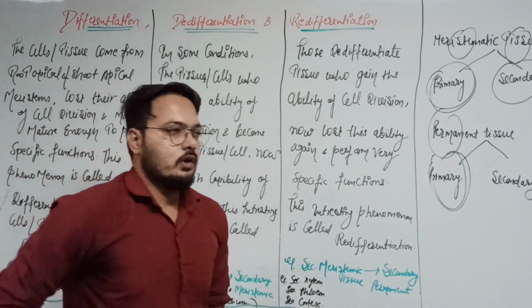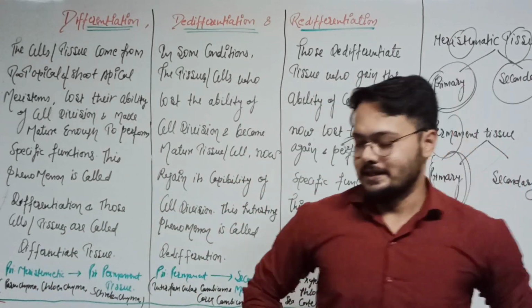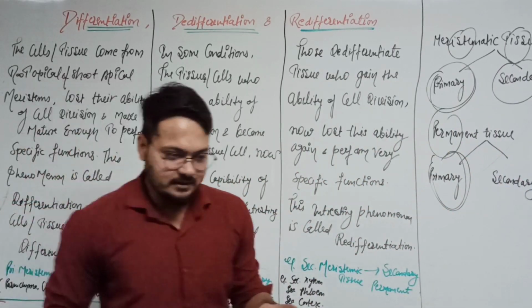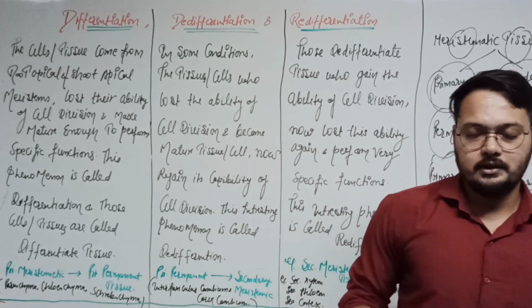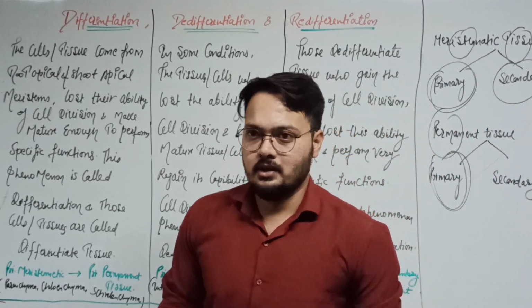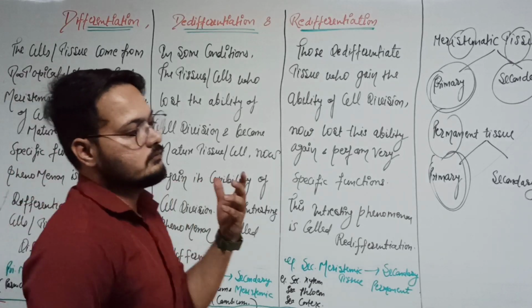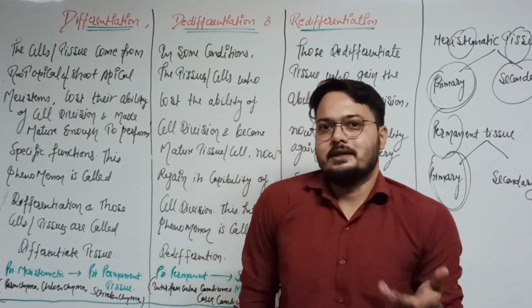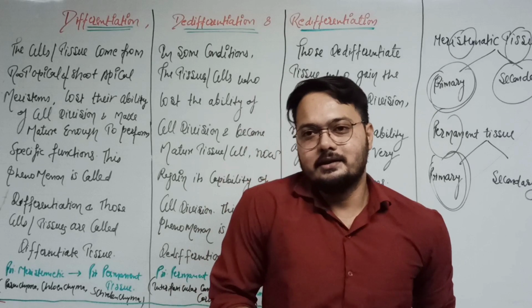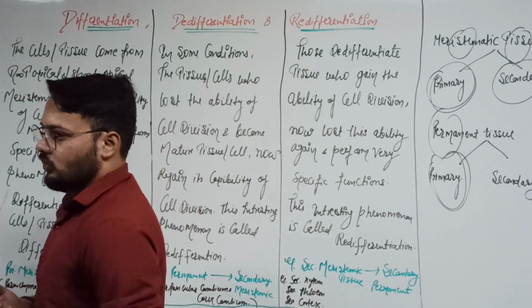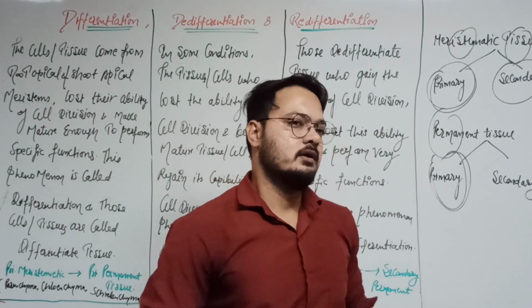Okay. Now NCERT asked one question: a cell in the laboratory under controlled conditions first lost the ability of cell division, and now regains the ability of cell division. Which type of cell is this, and how can we say so?